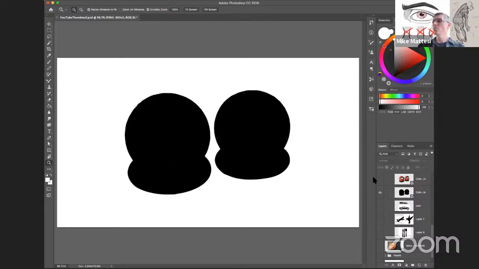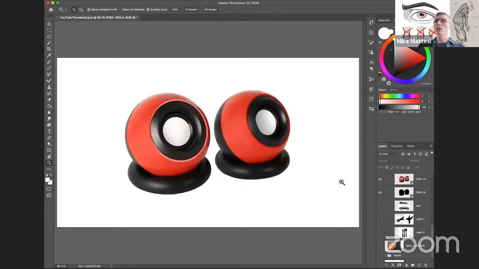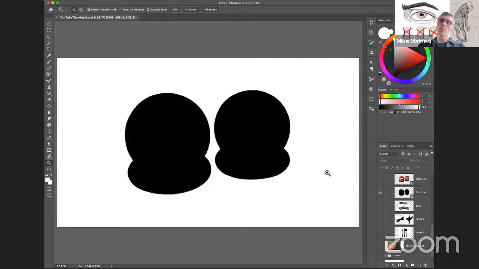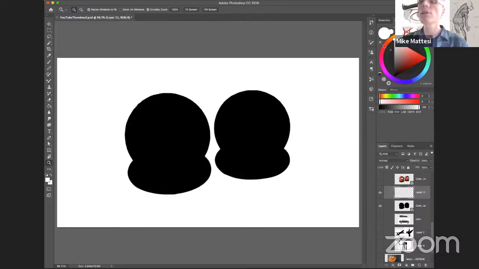Like, I don't know what this is, but they're speakers, right? Now, if I knew they were speakers and I looked back at this and someone said, hey, these are speakers, I might have imagined this, to tell you the truth. Here, let me sketch this in here for you. I might have imagined something like, oh, well, they're round.